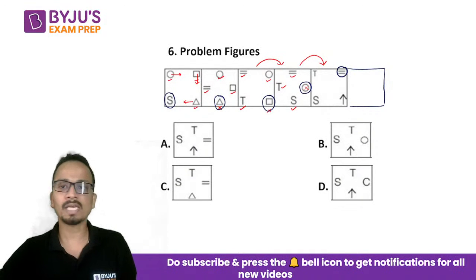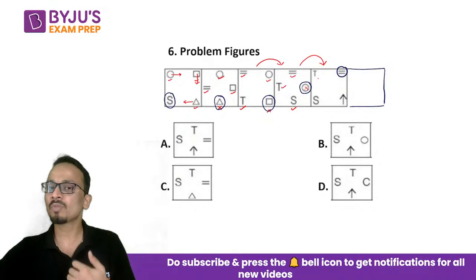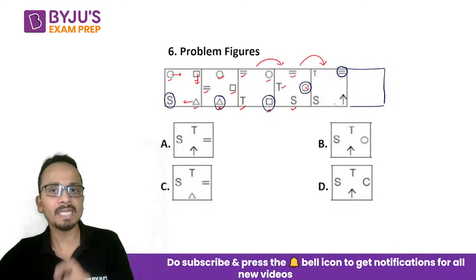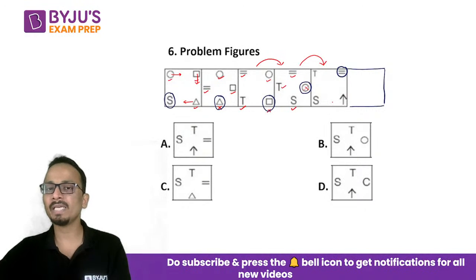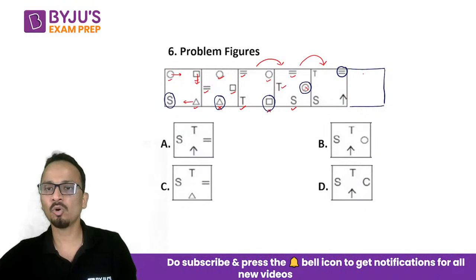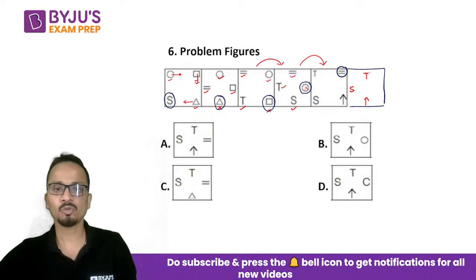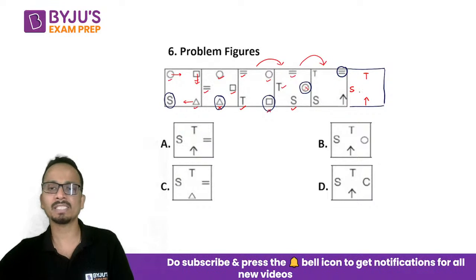The equal to sign will be lost, and all the other three symbols will be retained and they will be shifted one place clockwise. So T will come here, arrow will come here, S will come here. So T, S, arrow and a new symbol will come. In place of equal to, some new symbol will come.